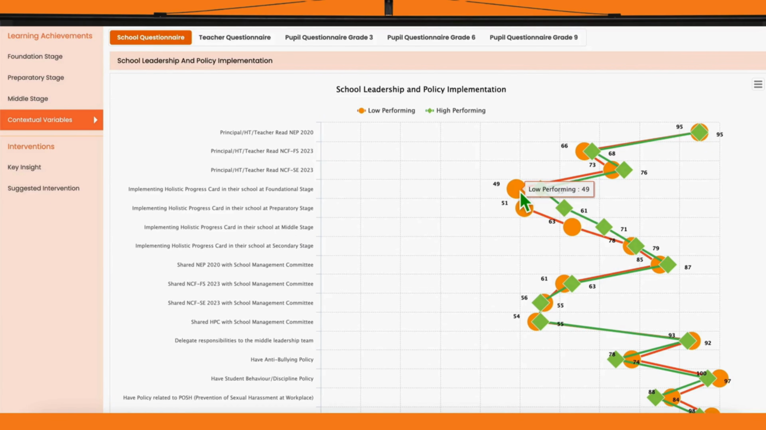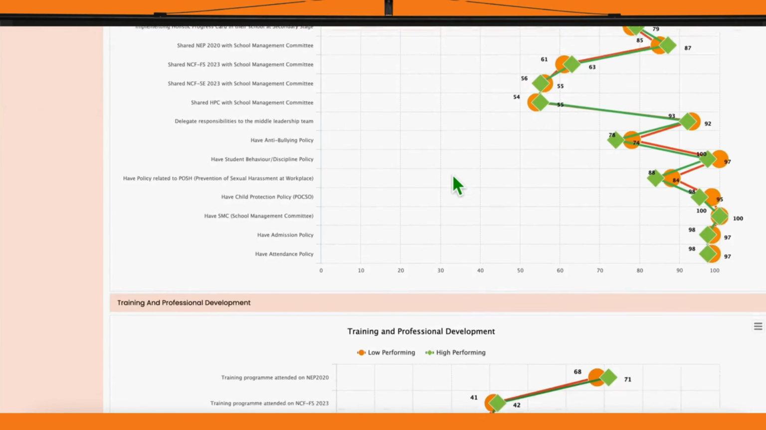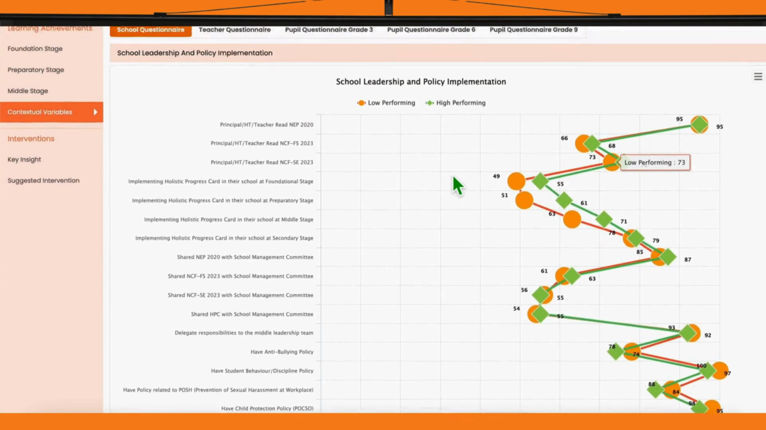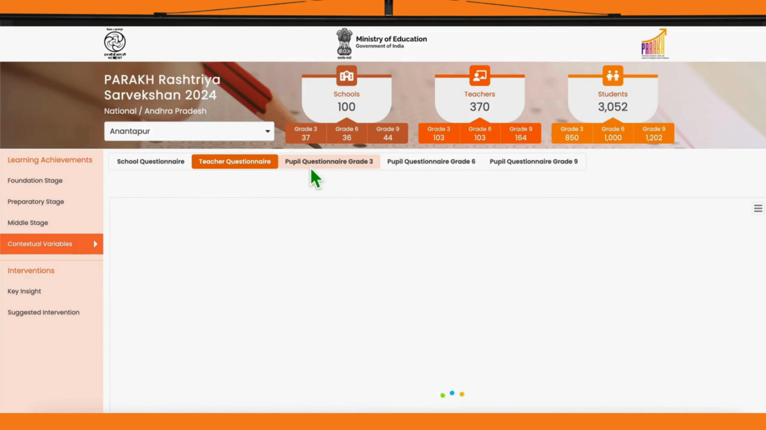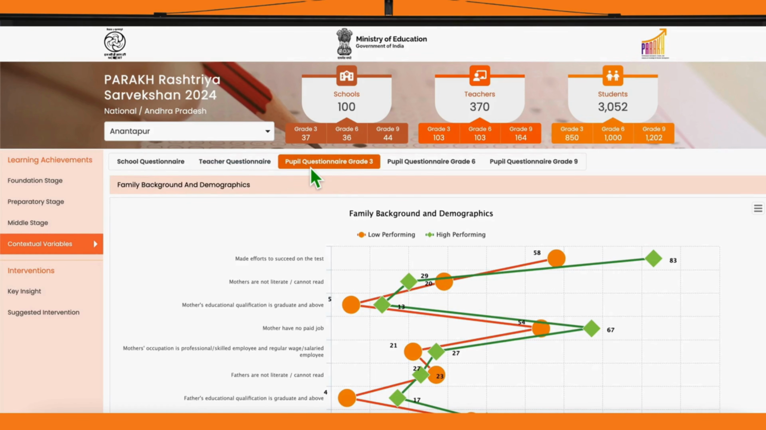The higher the difference between low performing and high performing students' data, the higher the correlation between the school policy and the student performance. Orange circles represent series for low performing students, while green diamonds show the high performing ones. Similarly, you can navigate across all the other pages to see performances of students and the impact based on the teacher's questionnaire and pupil questionnaire.